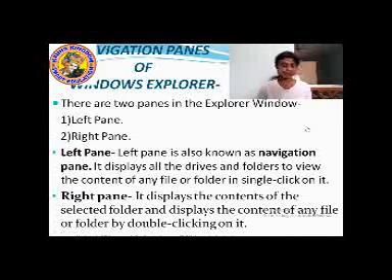Now what is the right pane? The right pane displays the contents of the selected folder. The folder which you have made is situated in the left pane, the left side of the window, and on the right side of the window, the content that you have saved in the file or folder is opened in the right side pane, okay. If you want to view any content of a file or folder, it will be shown in the right side of the pane. Let me show you now what is the left pane and what is the right pane, okay.